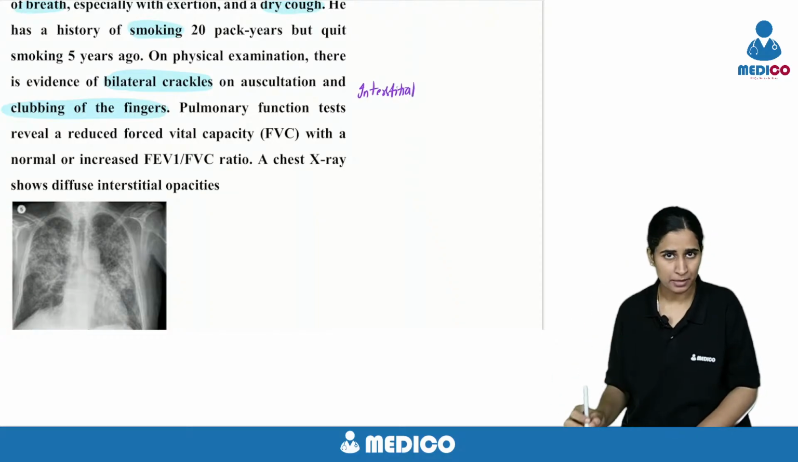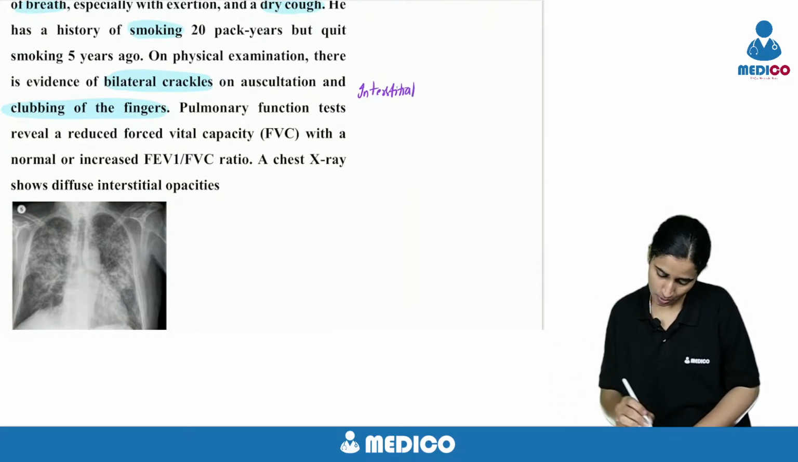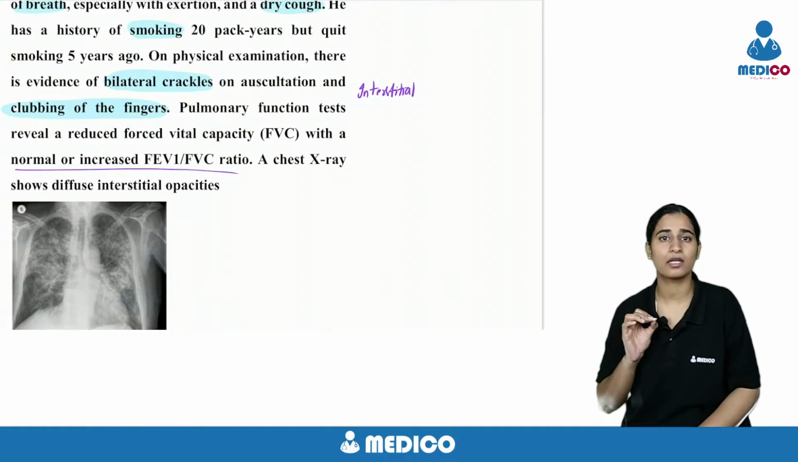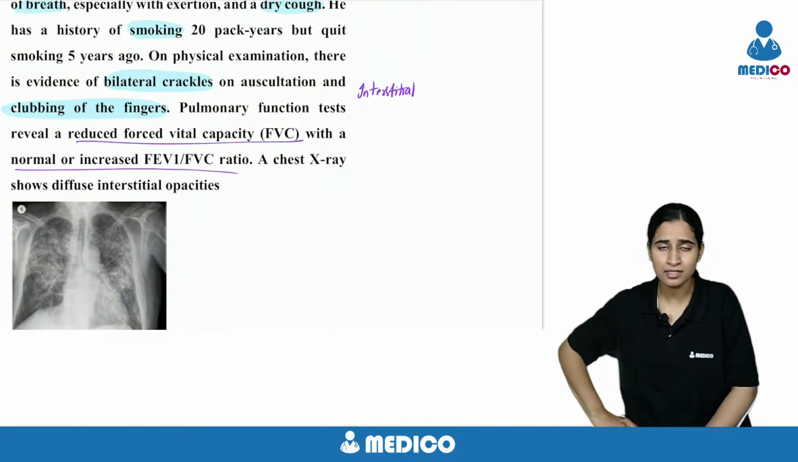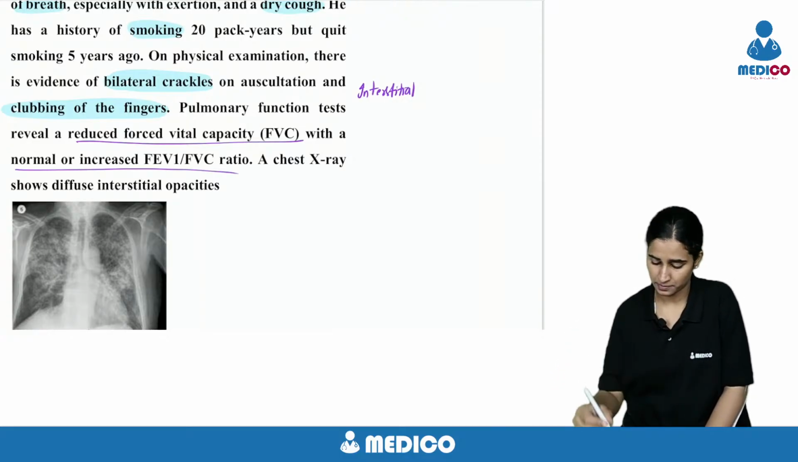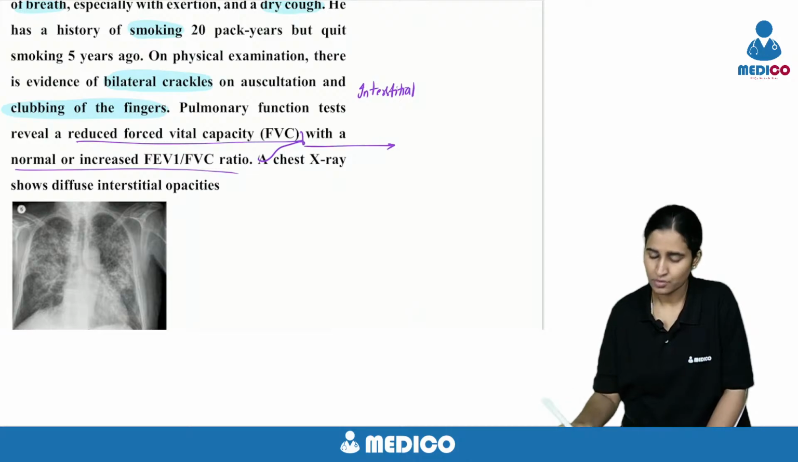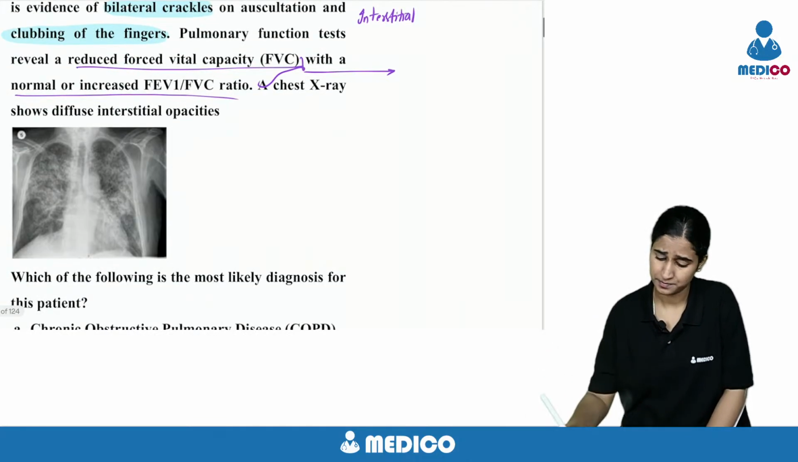And they have done a pulmonary function test with normal FEV1 by FVC ratio and reduced FVC. What is this? Is it obstructive pattern or restrictive pattern? It is restrictive pattern. So restrictive pattern with interstitial involvement is nothing but ILD.